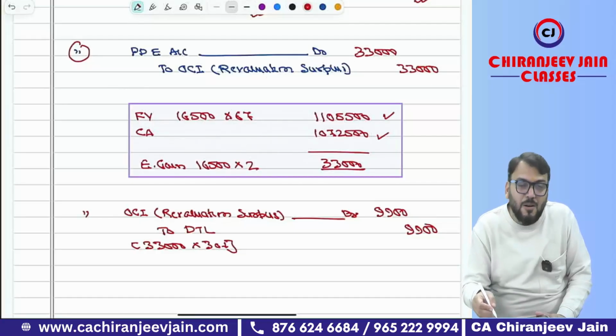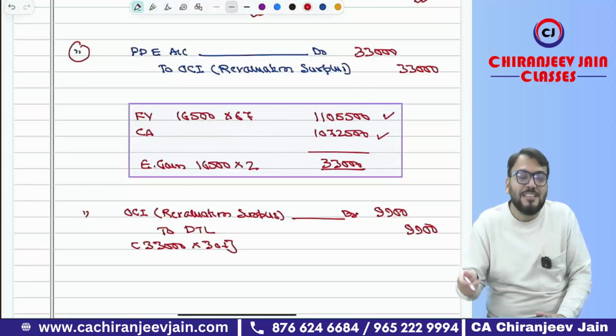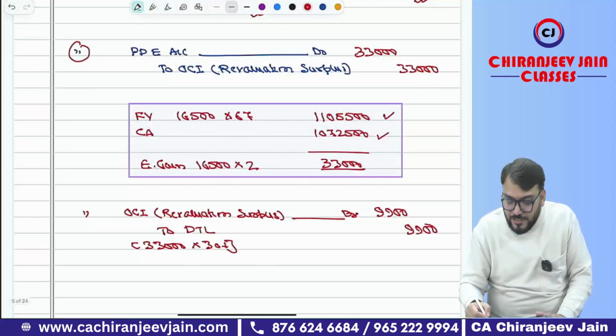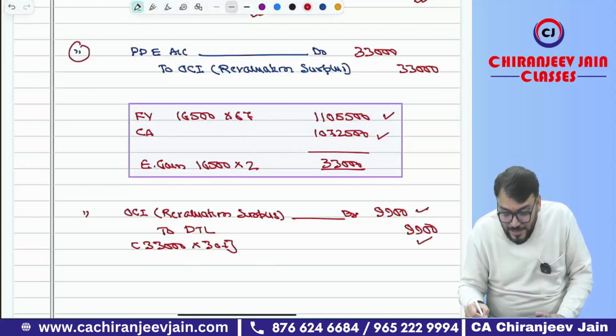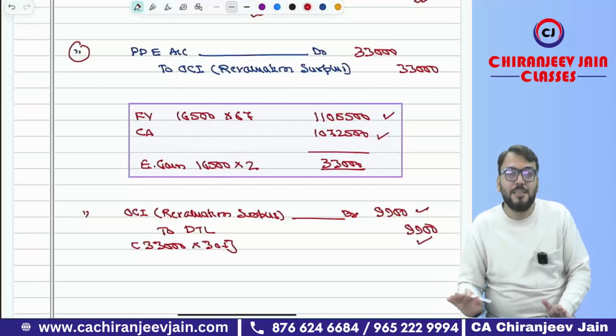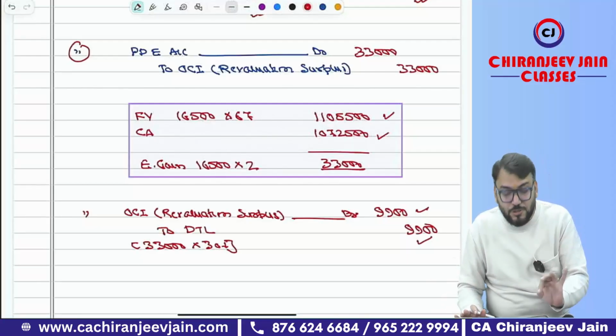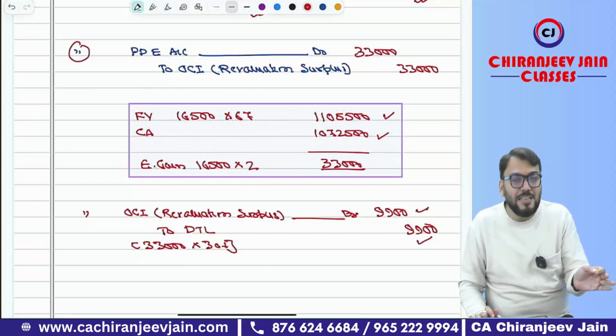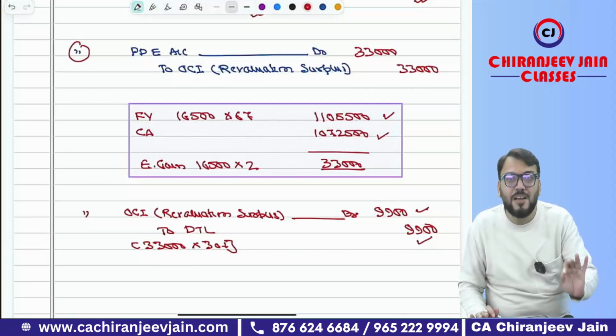And on this gain, once again, there will be some taxable temporary difference. Once again, we need to recognize DTL, and DTL will be 33,000 into 30%, that is 9,900. Journal entry will be OCI to deferred tax liability. Okay, sir. That is a good question. The same question was actually in CA Final. This question has been taken from the CA Final syllabus.